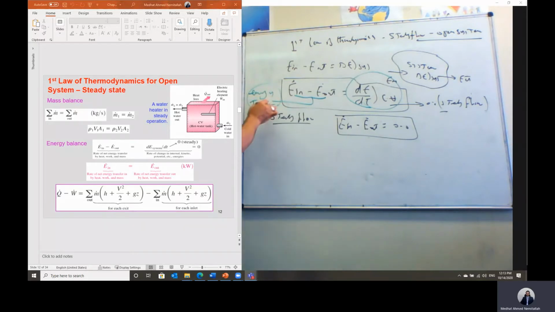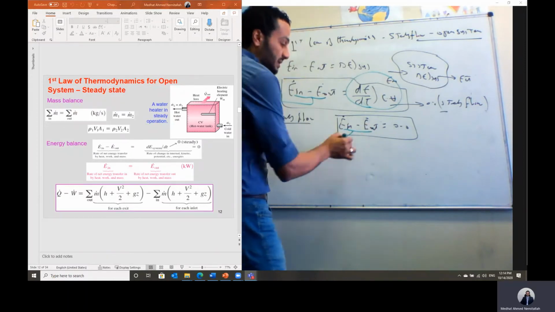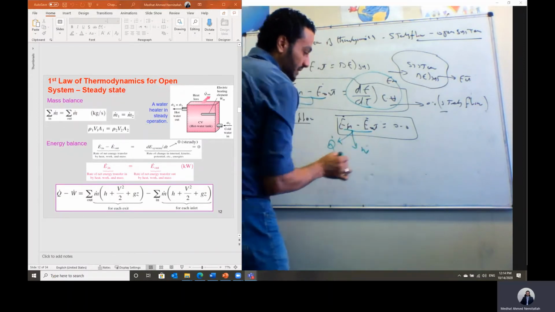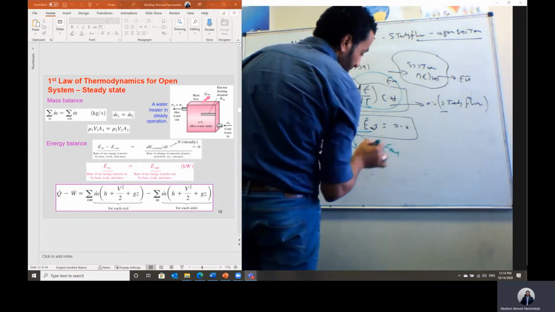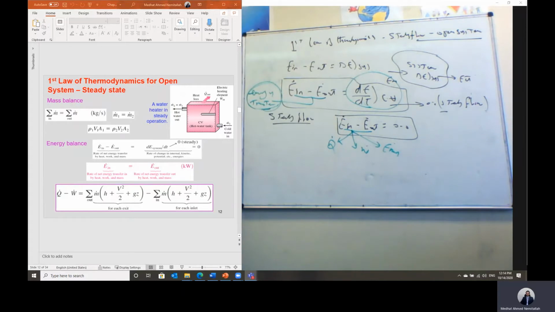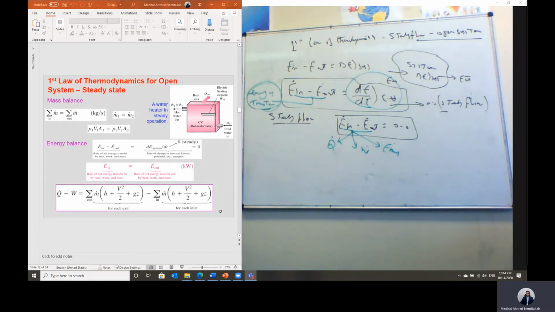But what are the forms of energy transfer into or out of this system? Energy can transfer in the form of heat, it can transfer in the form of work, and energy can also transfer due to mass transfer. And we just defined the energy transfer by mass, which is equal to the enthalpy of the fluid plus the kinetic energy plus the potential energy of this fluid.